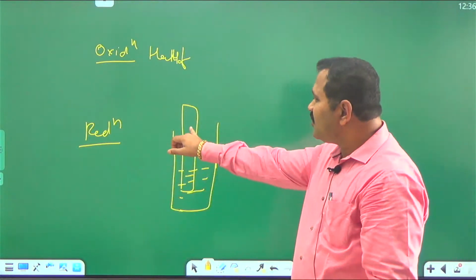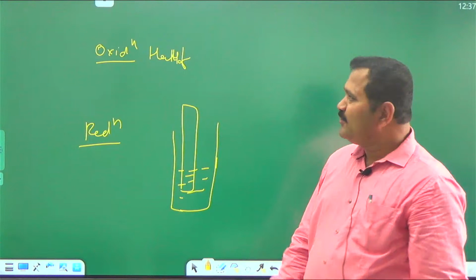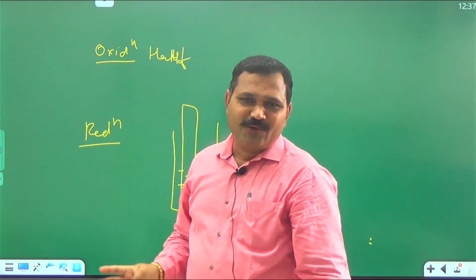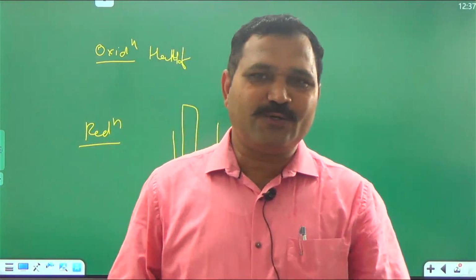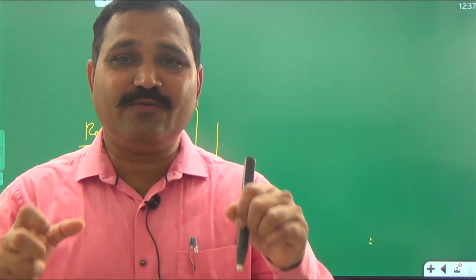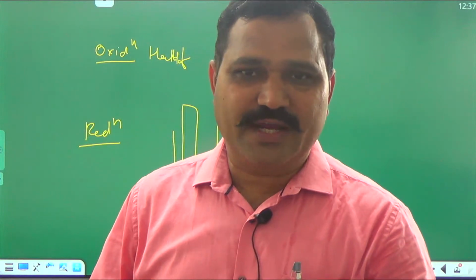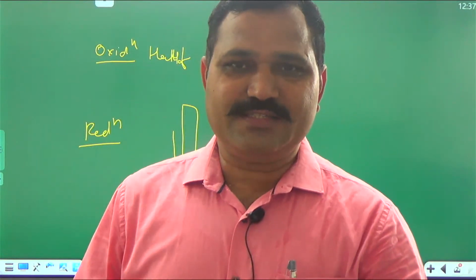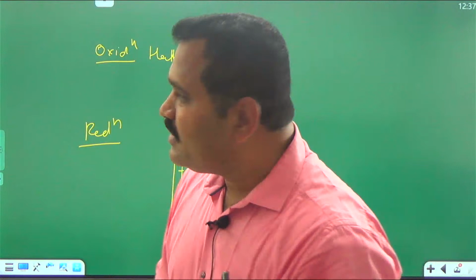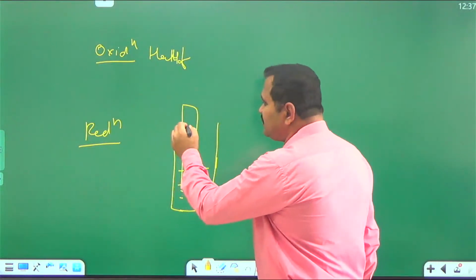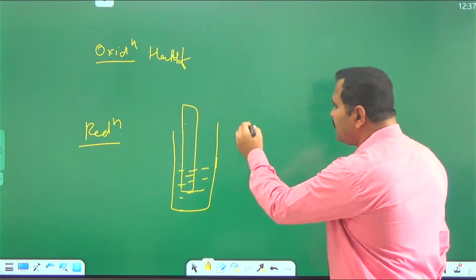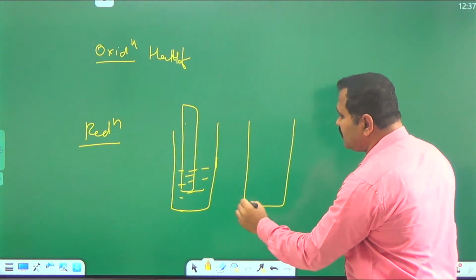What is this rod called? We know one electrode is an anode, another electrode is a cathode. That rod or wire dipped in the solution for making electrical contact is the electrode. Here a zinc rod is dipped in ZnSO4 solution and a copper rod is dipped in copper sulfate solution.